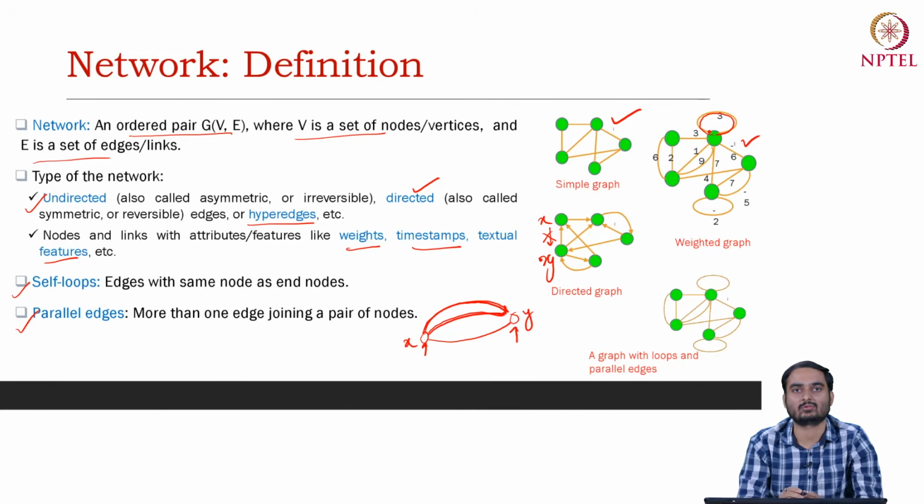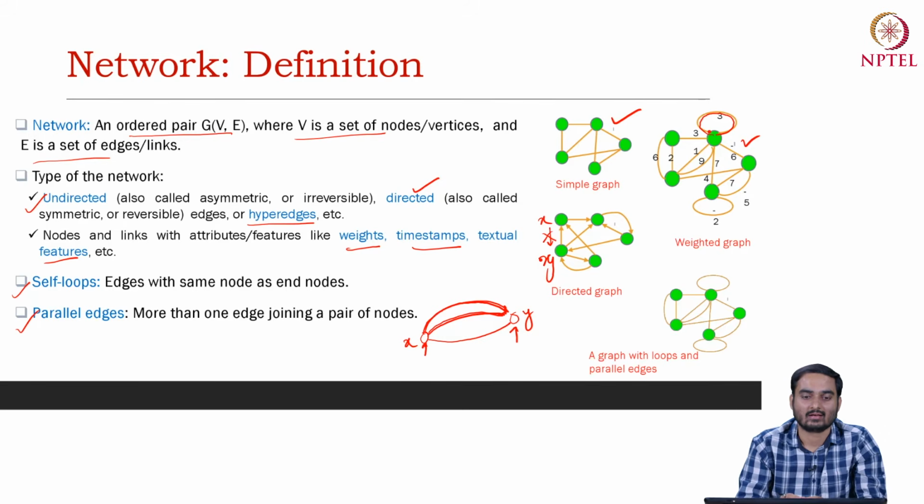But when we talk about networks, we generally avoid such graphs where self loops and parallel edges are present. So when I say a network G, V comma E, I will assume that self loops and parallel edges are not available. If needed, I will explicitly mention that these two things are available.